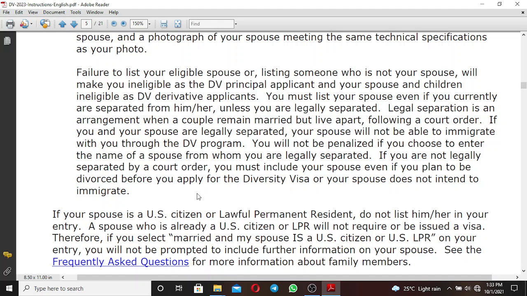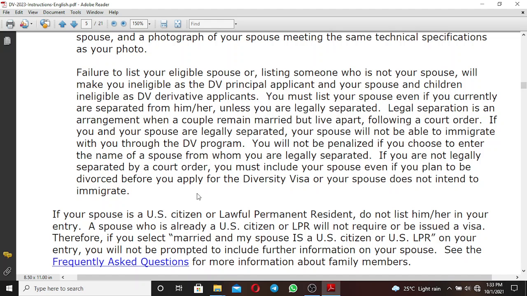If you and your spouse are legally separated, your spouse will not be able to immigrate with you through the DV program. You will not be penalized if you choose to enter the name of your spouse from whom you are legally separated.